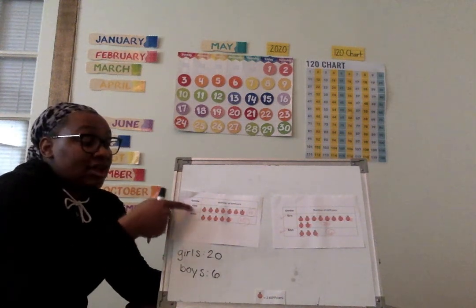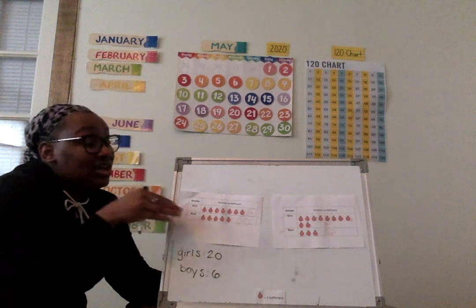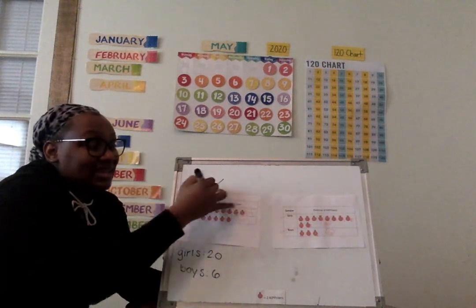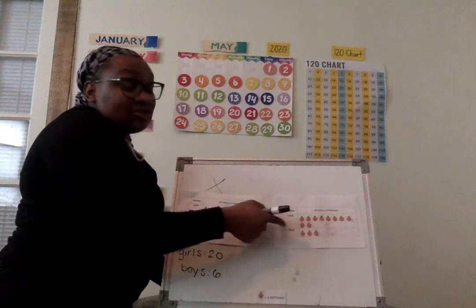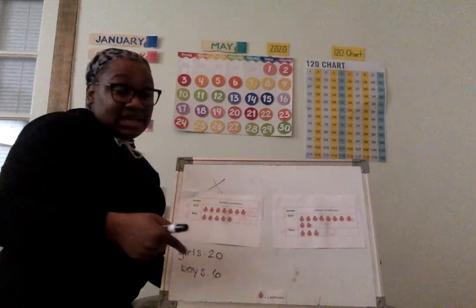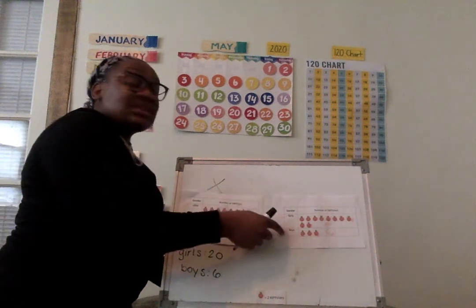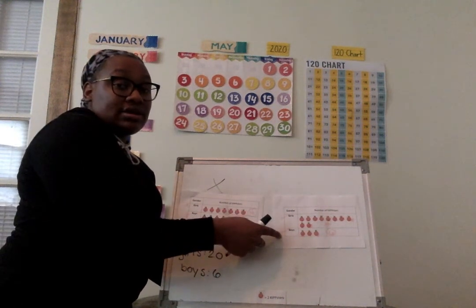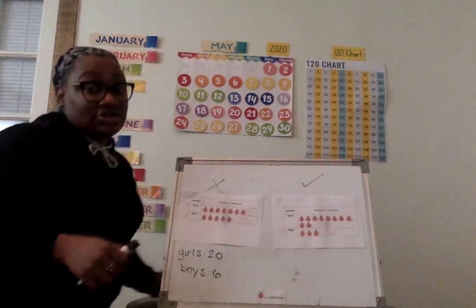No, the first graph was wrong in both how many girls and how many boys like oranges. So we know this graph is not correct. But this graph showed 20 girls liking oranges and 6 boys liking oranges, which is the same information that was in the story. So would this graph match our story? Absolutely. This graph definitely matches our story.